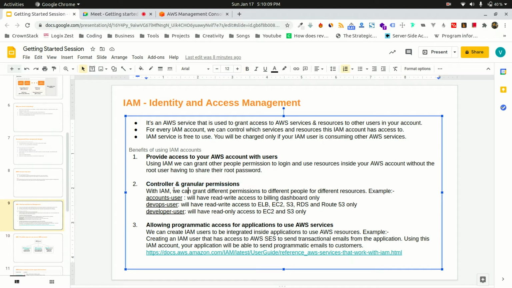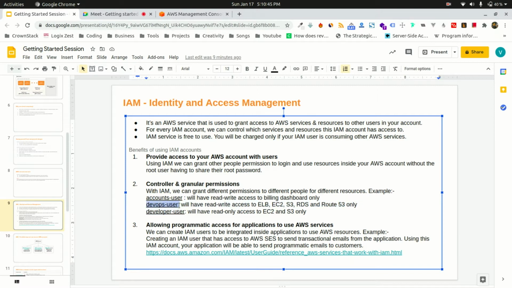Then control the permissions that they have. With IAM, you can grant different permissions to different people for different resources. For example, suppose you have a big company and in your company you have an accounts team, billing users who manage your payments and billings. You can create an IAM user for them so that they have read and write access to the billing dashboard so that they can manage the payments, and they don't need access to any other service.